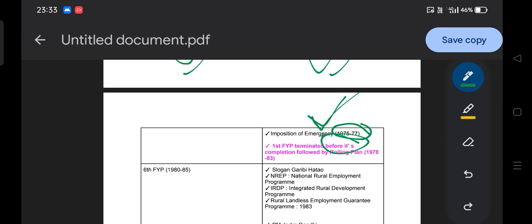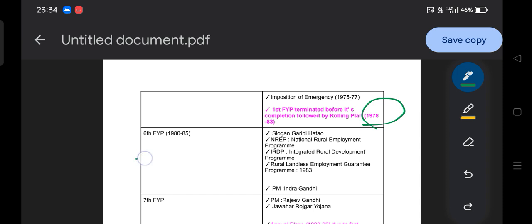So the rolling plan came into the picture for the period of 78 to 83. At that time Morarji Desai was the Prime Minister of India. So do remember, 78 to 83 the rolling plan, and the Prime Minister of that time was Morarji Desai. Then moving to the next plan, the sixth five-year plan, 80 to 85. After the emergency there was a rolling plan, led by Morarji Desai, 78 to 83.